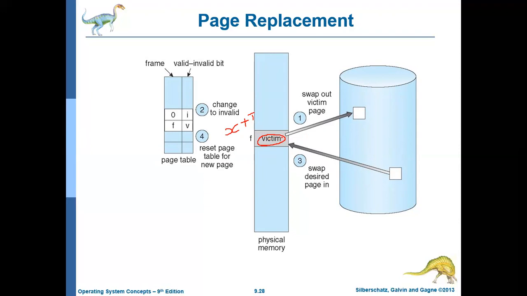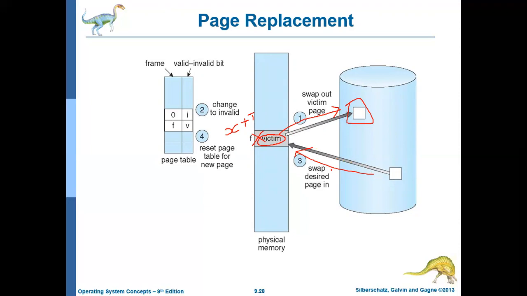If that is the case, you need not write it back to the hard disk, because it is already available in the hard disk. Only from the hard disk you made a copy here. So when no write operation occurred in this page, you need not write it back. You can just discard it, make an empty location, and just bring in the new page. That's it. Just bring in the new frame.